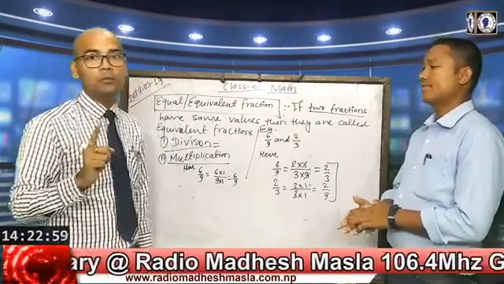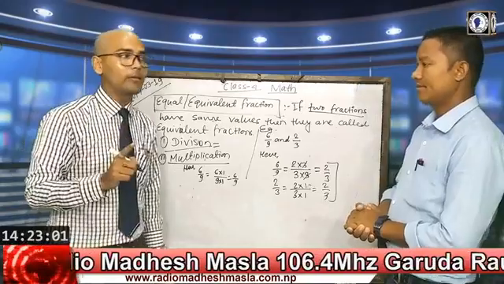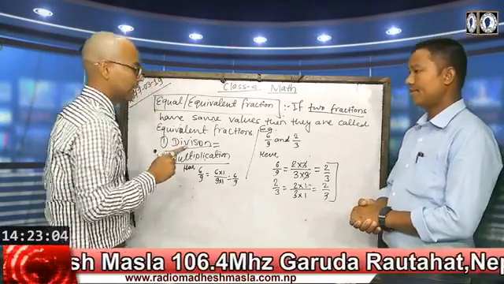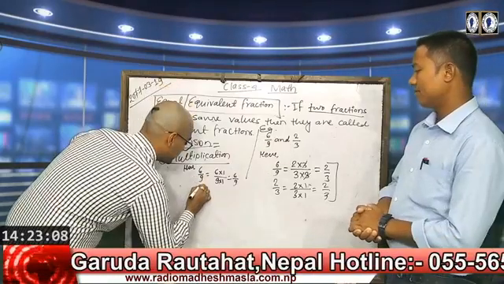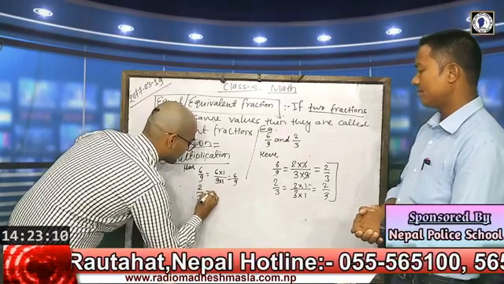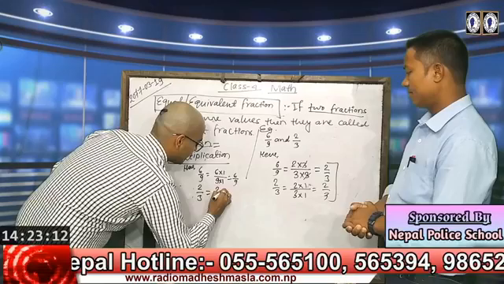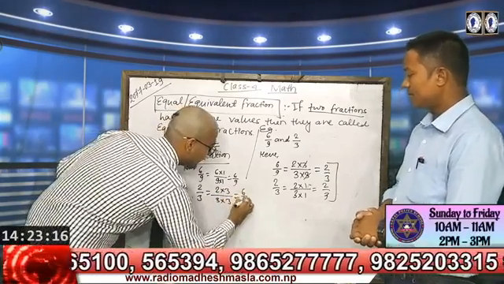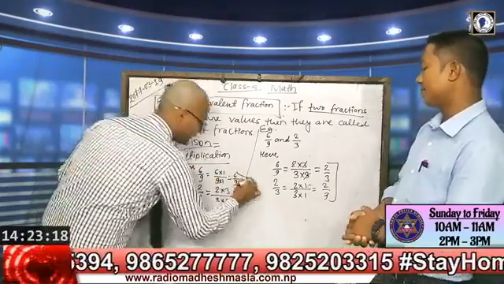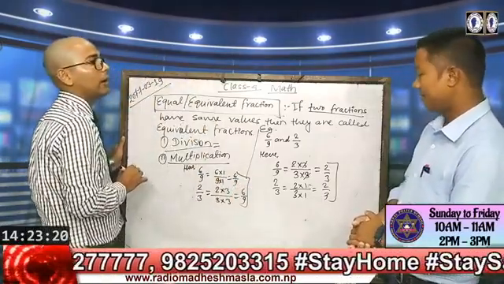Then after, we should multiply or divide by the same number. We multiply by 2 by 3, so 2 into 3 and 3 into 3. Then we will get 6 by 9. Yes, this is the way that you can find an equivalent fraction.